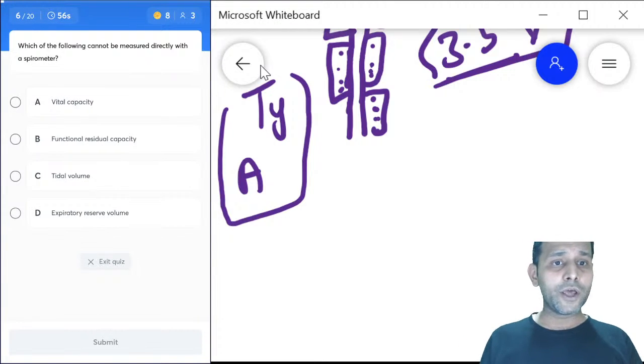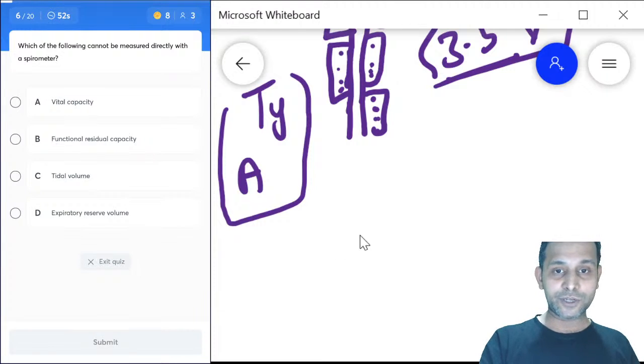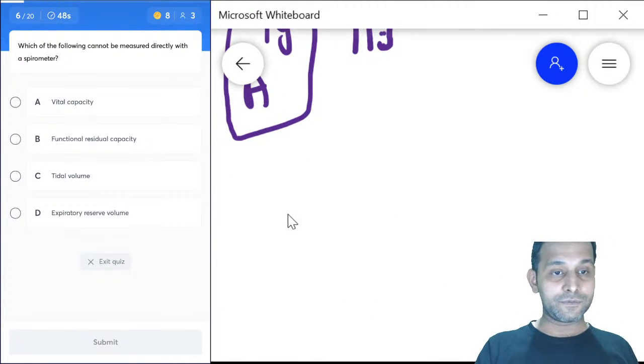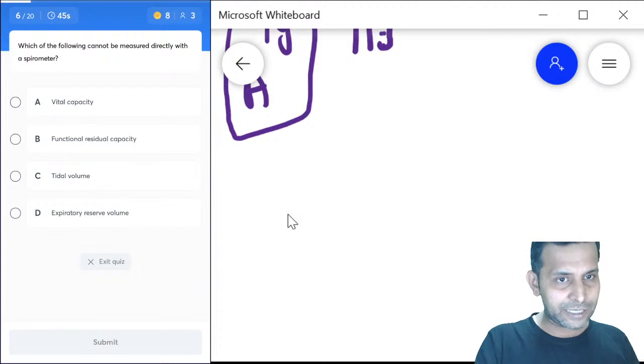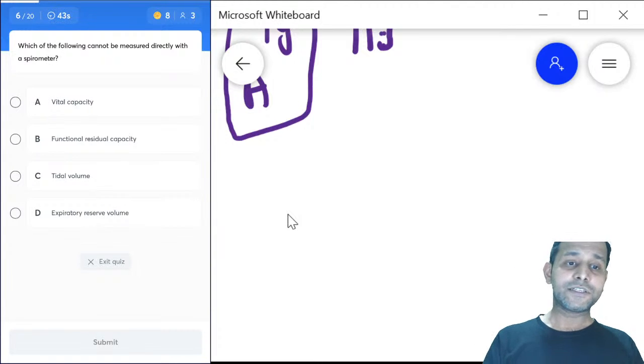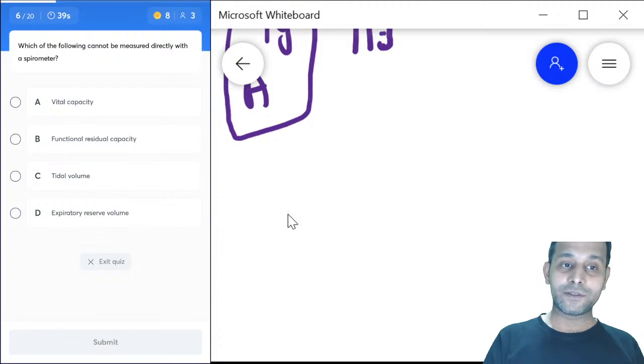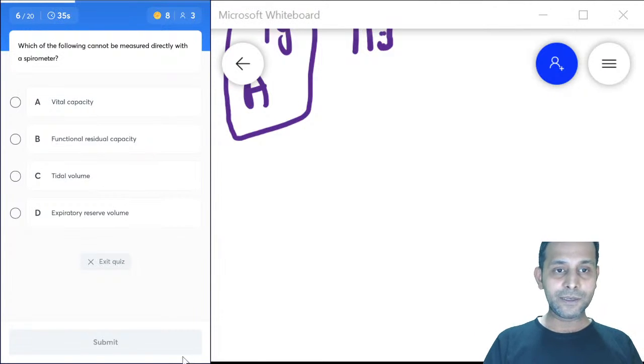Which of the following cannot be measured directly with a spirometer? Very interesting question. Spirometry measures all of the following except one: vital capacity, functional residual capacity, total or tidal volume, or expiratory reserve volume. The answer is very, very simple.